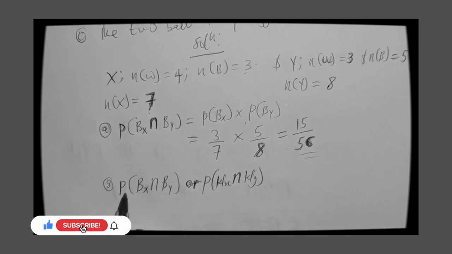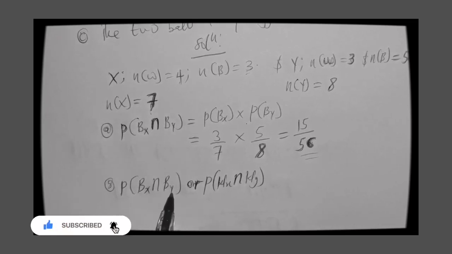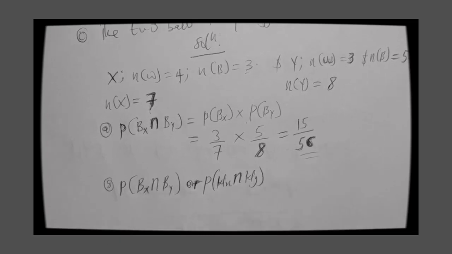And you know that the probability of B of X intersection B of Y is this. So I can show that with my substitution.